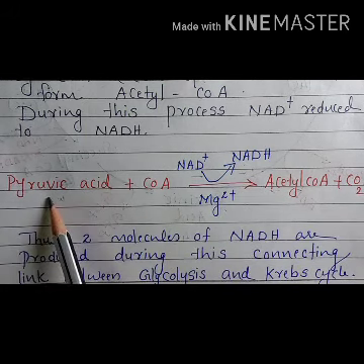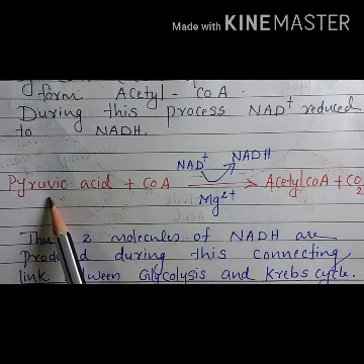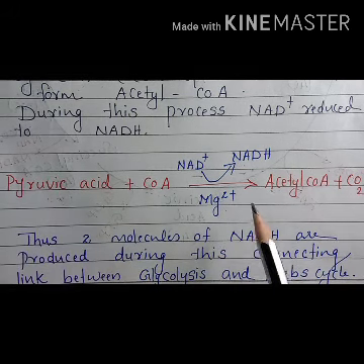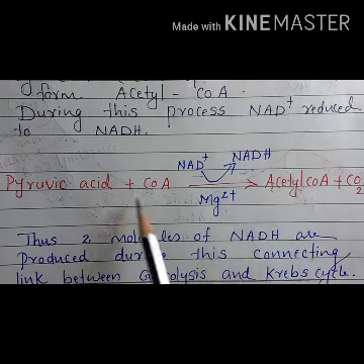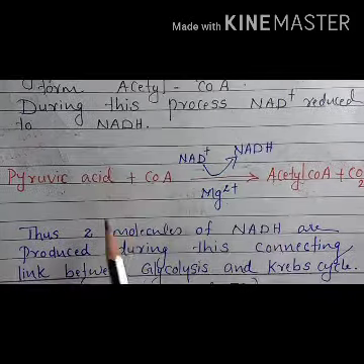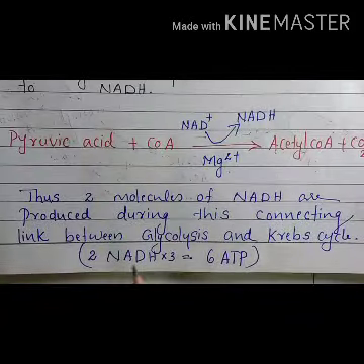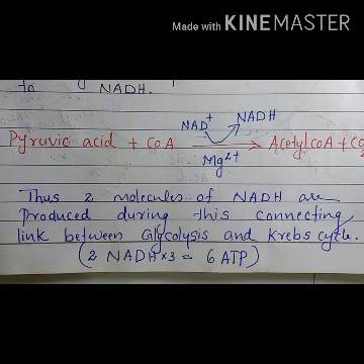Total 2 molecules of pyruvic acid are produced after glycolysis, so total 2 NADH2 molecules are produced. So in this connecting link, total 2 NADH are produced. That means 1 NADH is equal to 3 ATP. So 2 NADH is producing 6 ATP molecules.